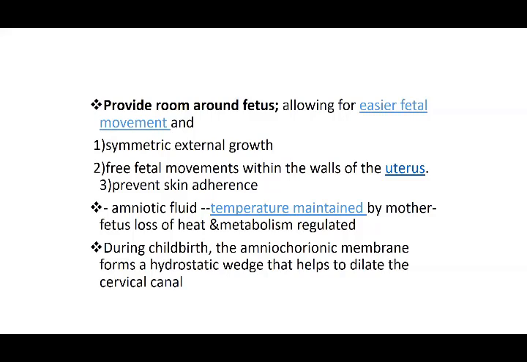They act as a sort of wedge, providing pressure or making a space, fixing into the cervical canal and dilating it, making the baby able to pass through that dilated canal. Otherwise the cervical canal is narrow and the baby cannot pass. The birth canal has to be dilated, and that dilatation process is performed by the amniochorionic membrane. They form a space and dilate the canal so that the baby can pass through it. They help in initiating the dilatation of the birth canal.